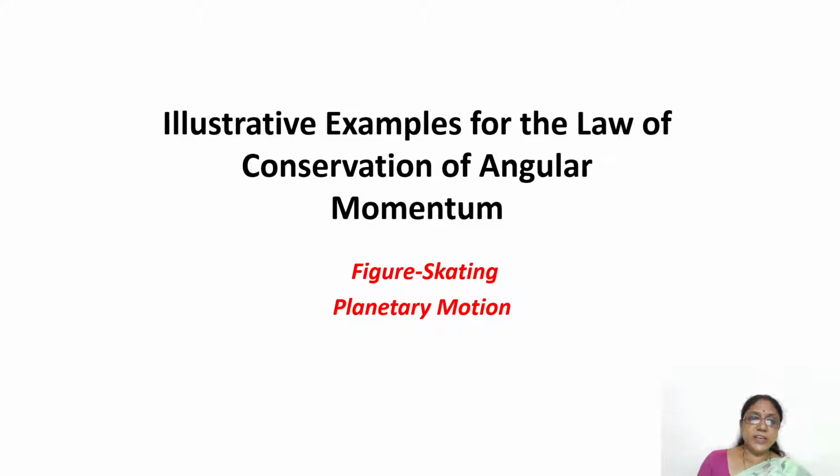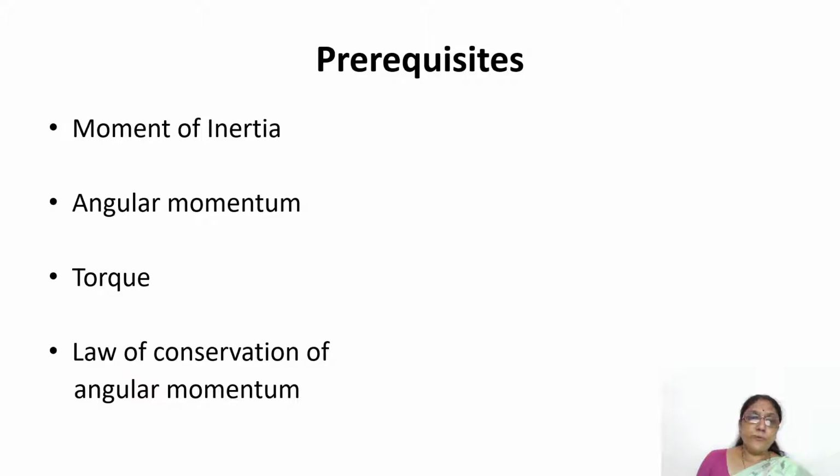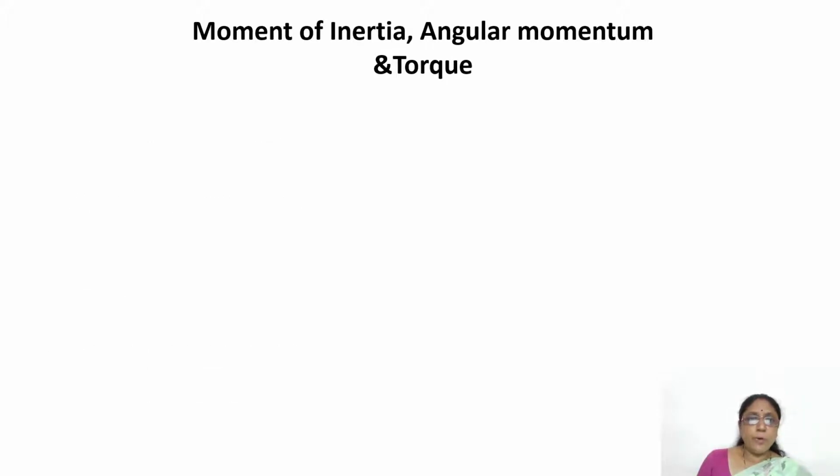The topic of session 16 is illustrative examples for the law of conservation of angular momentum in case of a figure skating and planetary motion. Before going for the session, the prerequisites are moment of inertia, angular momentum, torque, and the law of conservation of angular momentum. So first, what is a moment of inertia?